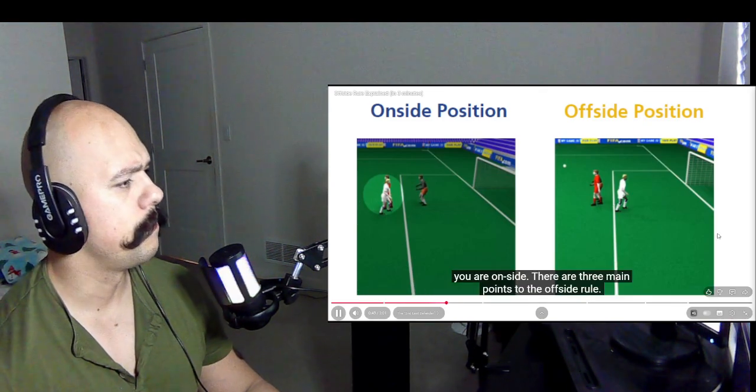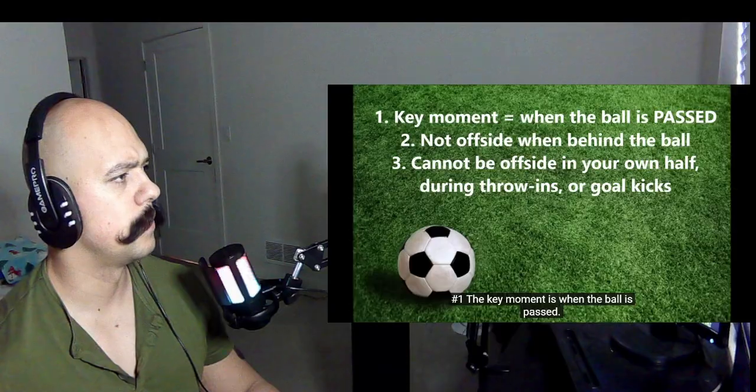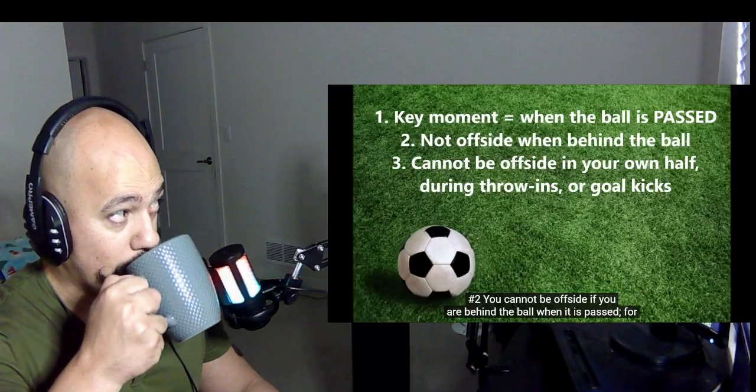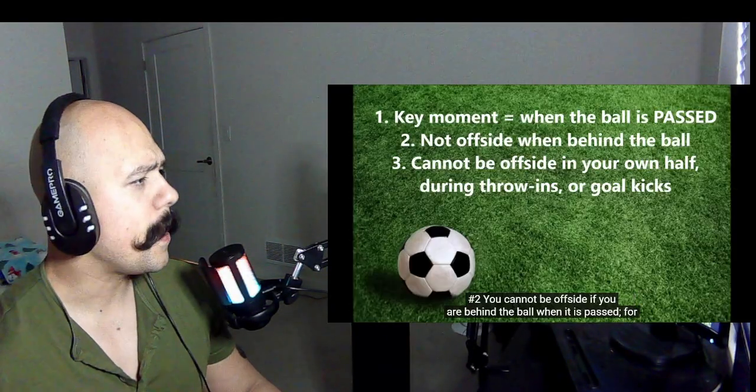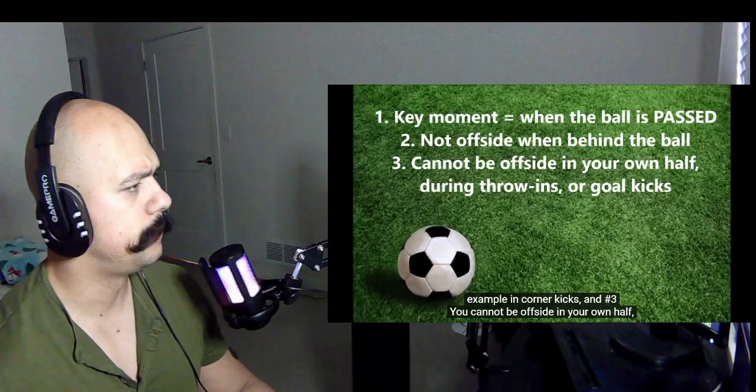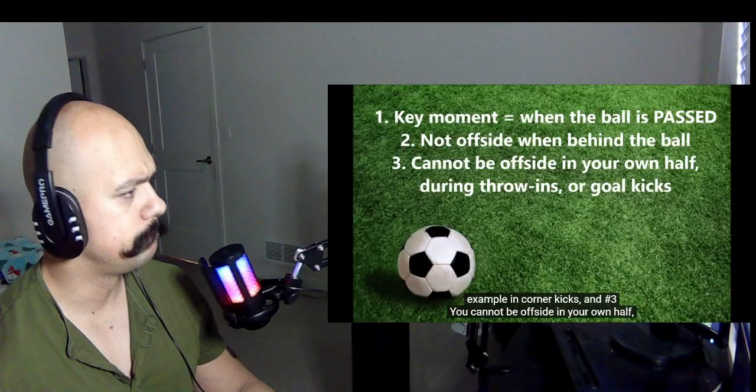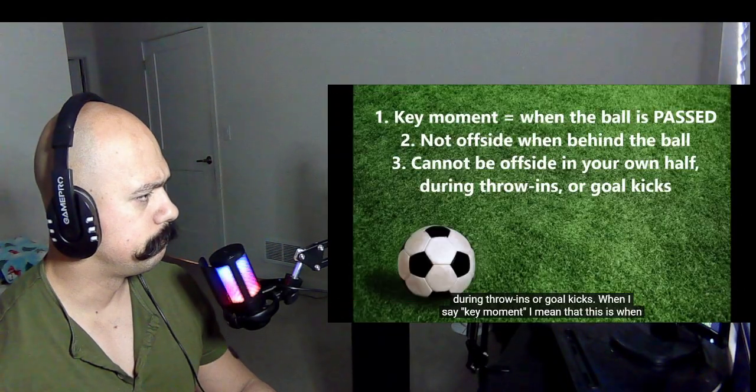There are three main points to the offside rule. Number one, the key moment is when the ball is passed. Number two, you cannot be offside if you are behind the ball when it's passed, for example in corner kicks. And number three, you cannot be offside in your own half during throw-ins or goal kicks.